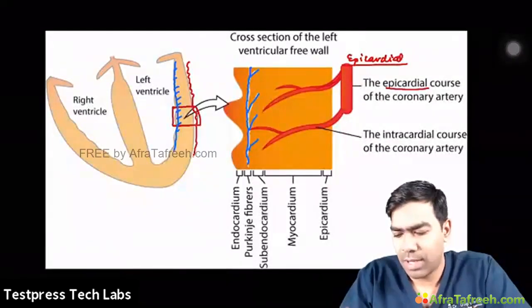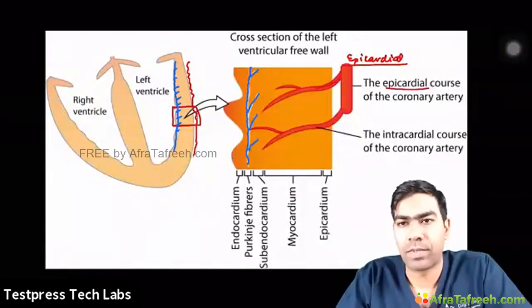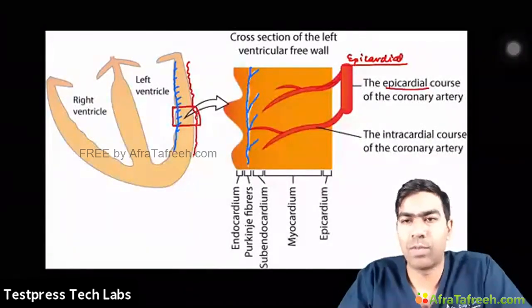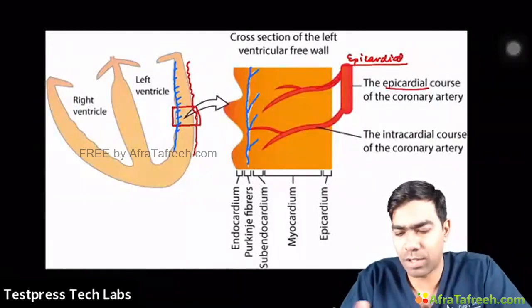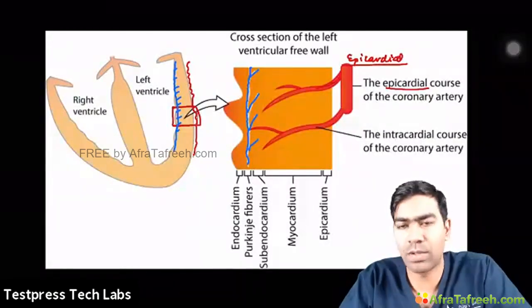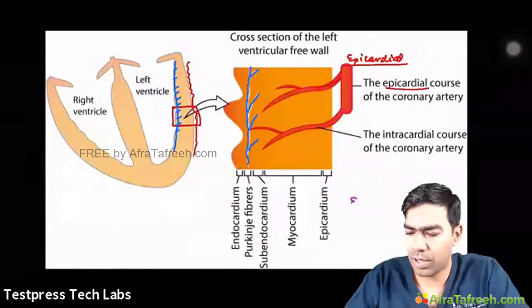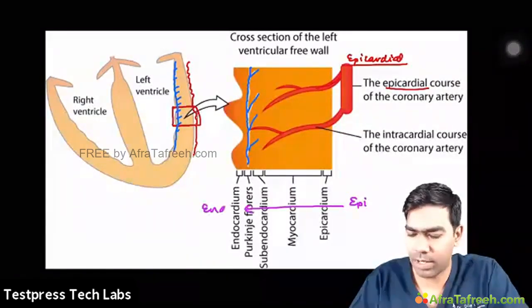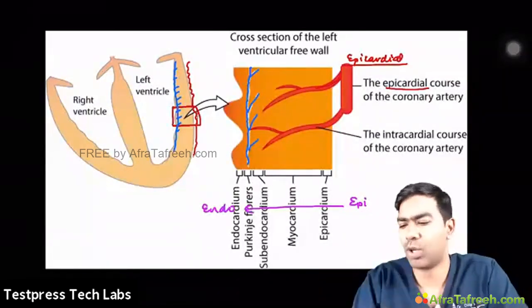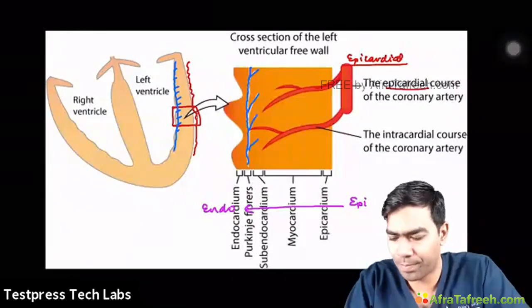And this image tells you a lot about how the action potential is going to travel, how depolarization and repolarization are going to travel. At the same time, this also tells you a lot about how the coronary blood flow is distributed. So if you start with the coronary blood flow, it will start at the epicardium and it will move towards the endocardium, right? So start from the epicardium, move towards the endocardium. So this is the coronary blood flow.